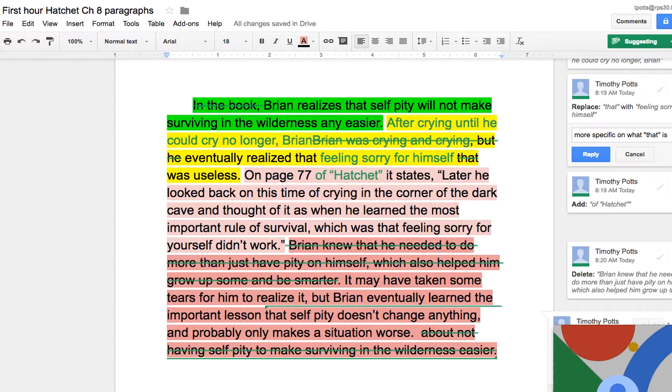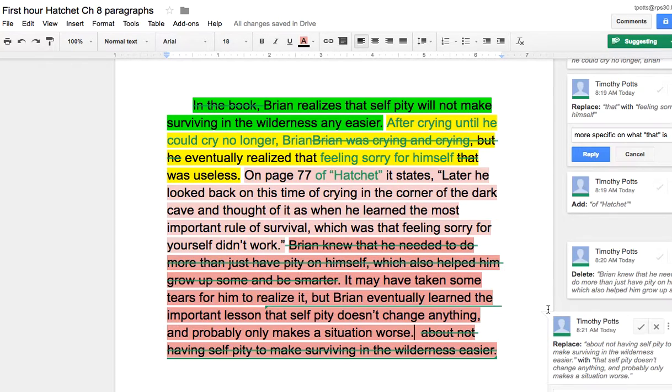After crying until he could cry no longer, Brian eventually realized that feeling sorry for himself was useless. On page 77 of Hatchet it states, later he looked back on this time of crying in the corner of the dark cave and thought of it as when he learned the most important rule of survival, which was that feeling sorry for yourself didn't work. It may have taken some tears for him to realize it, but Brian eventually learned the important lesson that self-pity doesn't change anything and probably only makes the situation worse.